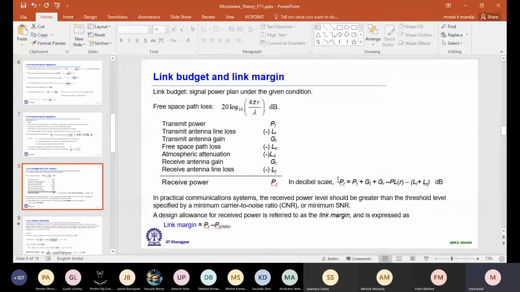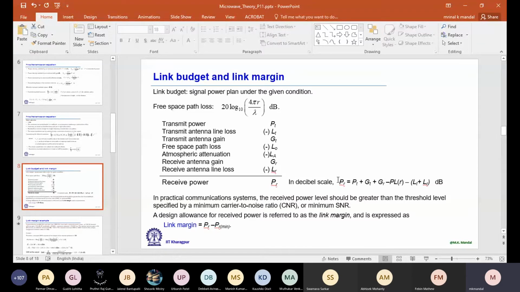One is the SNR requirement and another is the link margin. I'm coming to these two points. The received power level should be greater than the threshold level specified by a minimum carrier to noise ratio or SNR. This difference we call the link margin, PR minus PR minimum.